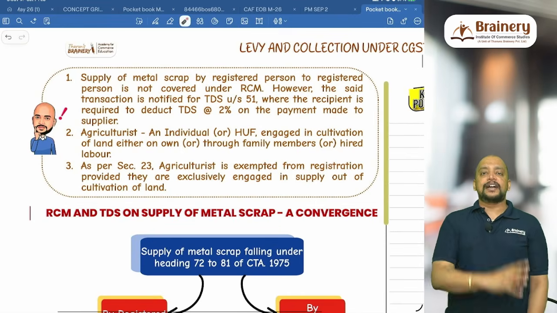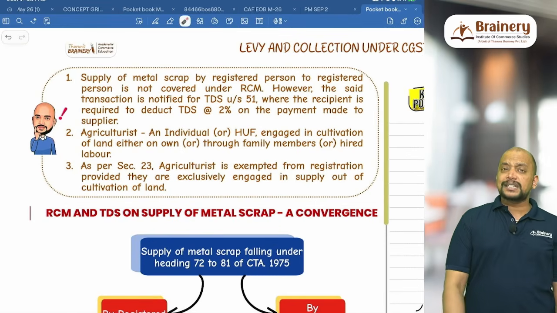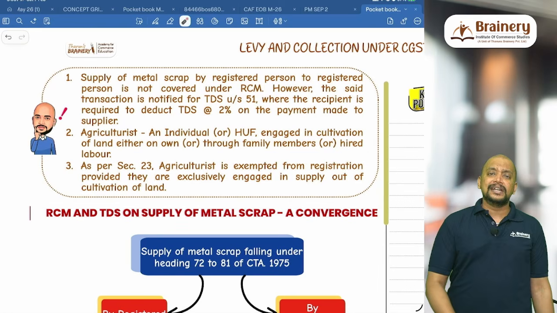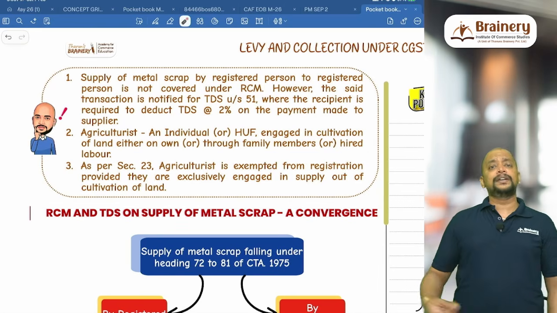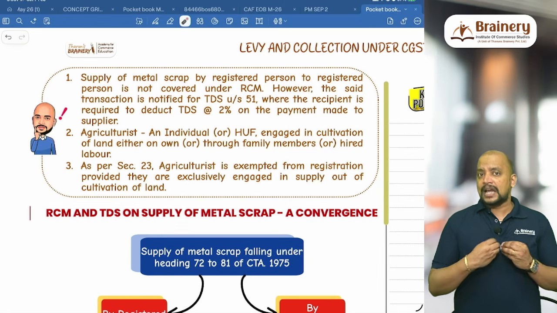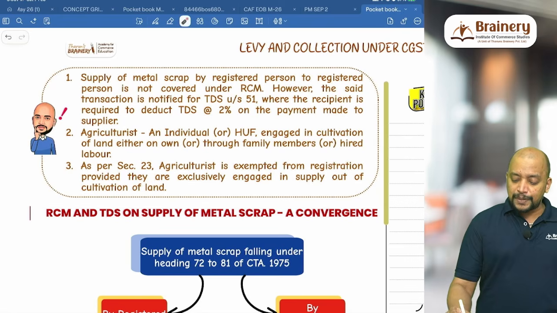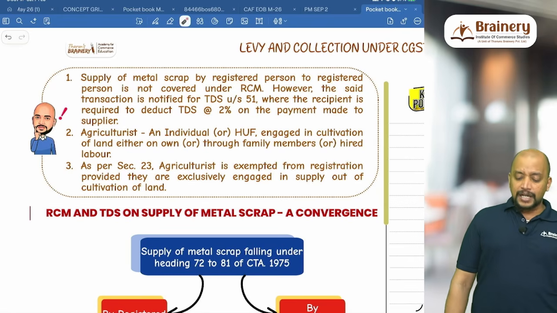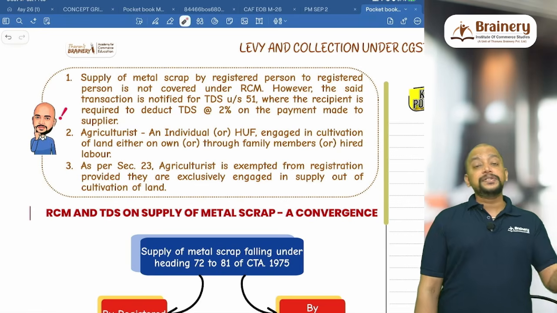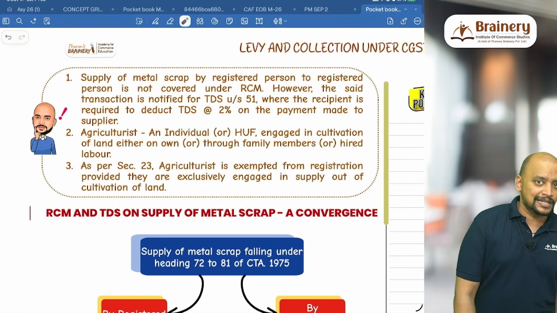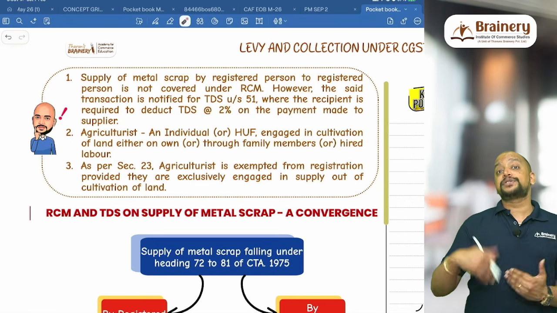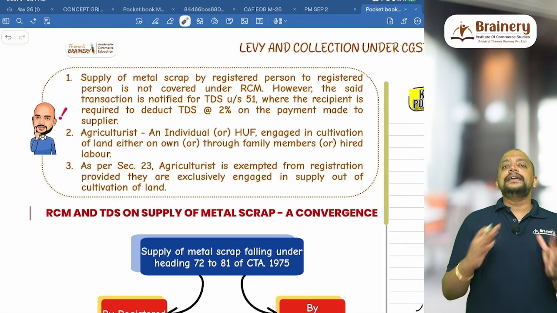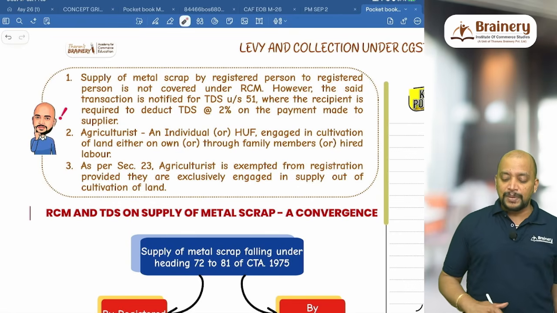Supply of metal scrap. Whenever there is metal scrap, that metal scrap can be any metal scrap. It can be iron, steel, aluminum, zinc, copper, any kind of metal scrap by a registered person to another registered person is not covered under RCM. Only unregistered person to registered person is covered under RCM, because metal scrap should be sold by unregistered to registered. What if both are registered? It is not RCM. If it is not RCM, then it will be FCM.